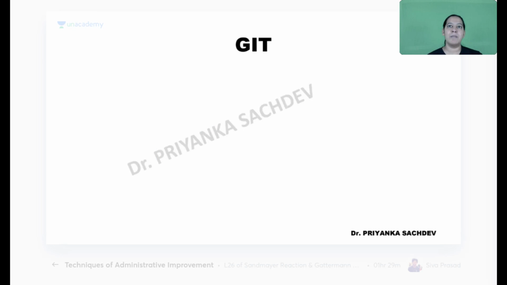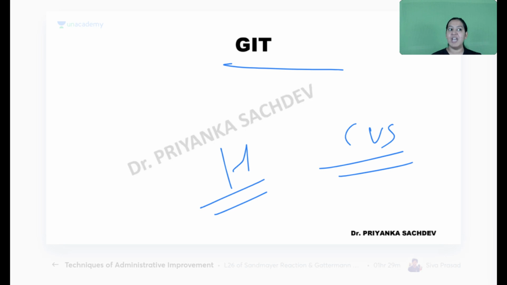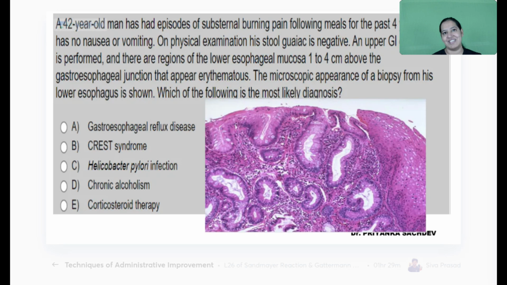So that was the question. So coming on to the next system, GIT. We are done with CVS. We are done with complete hematology, RBC, WBC, platelet. We are done with CVS. Now coming on to the next system, GIT.